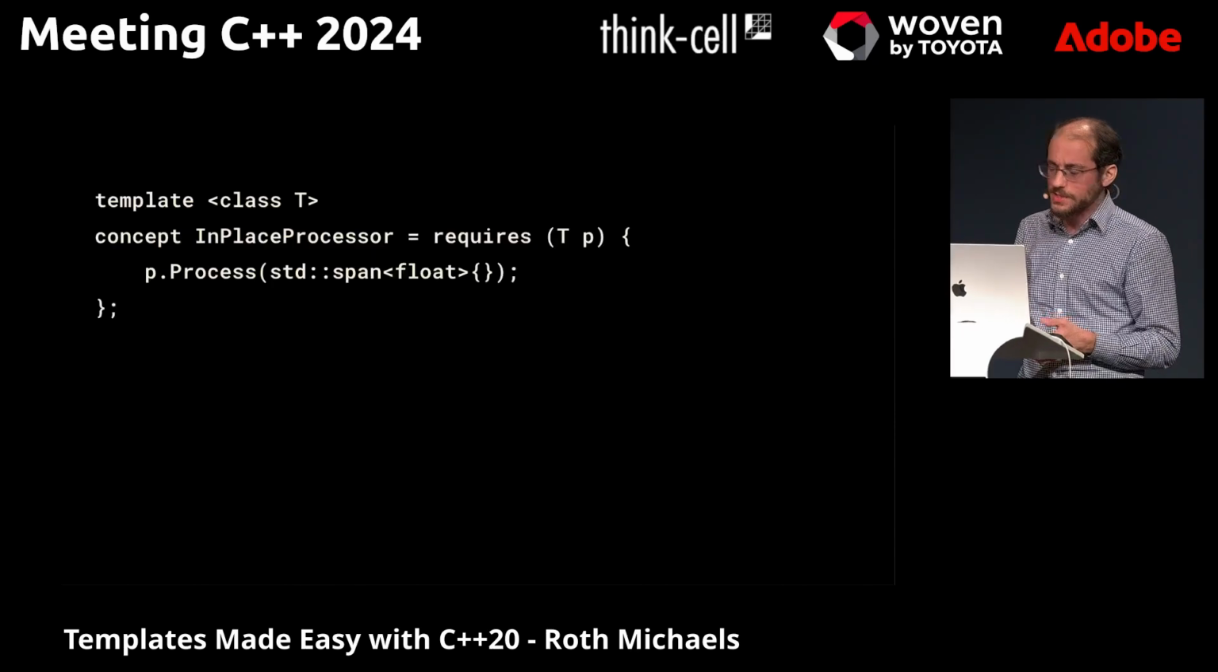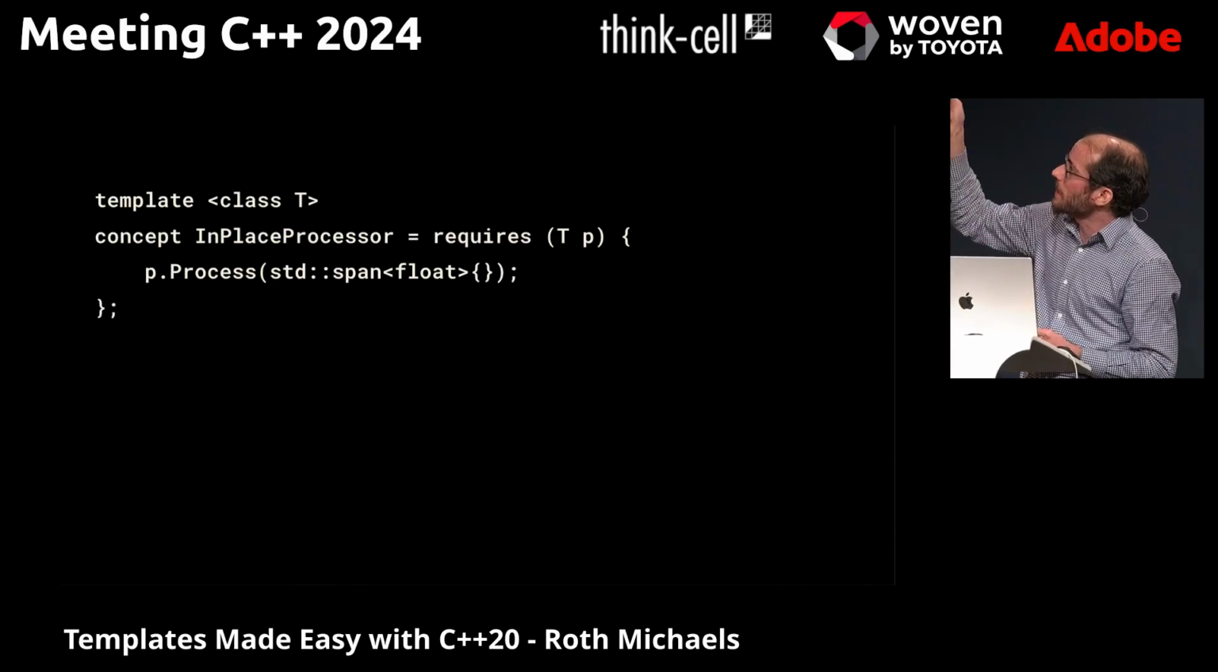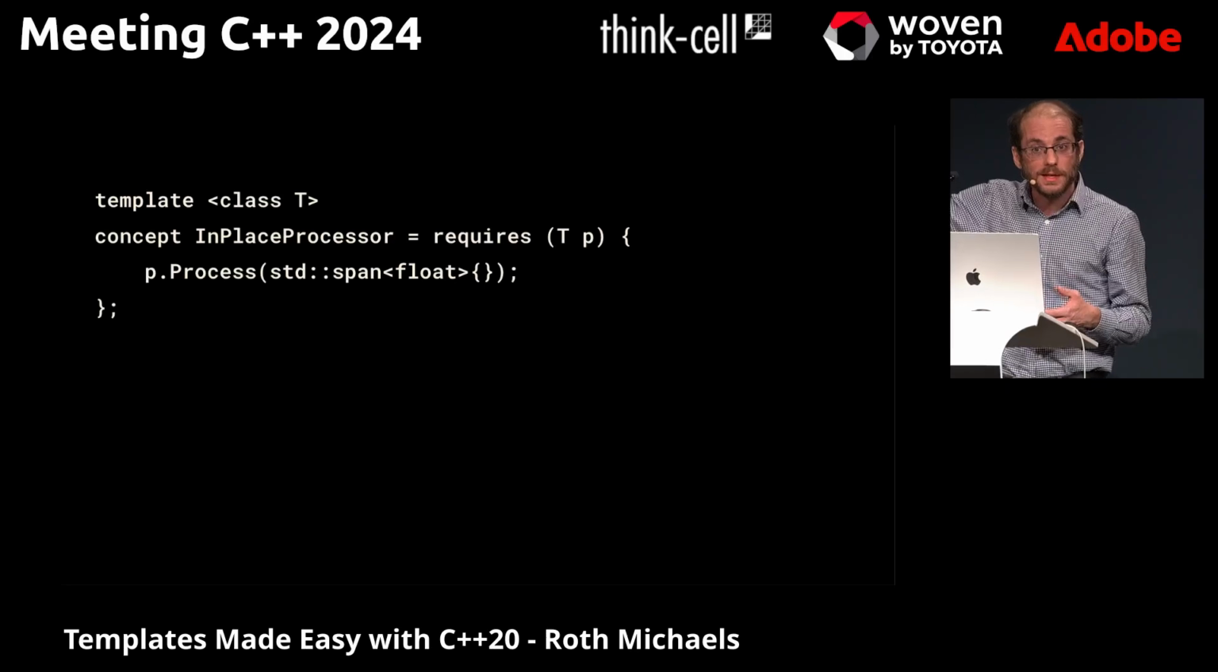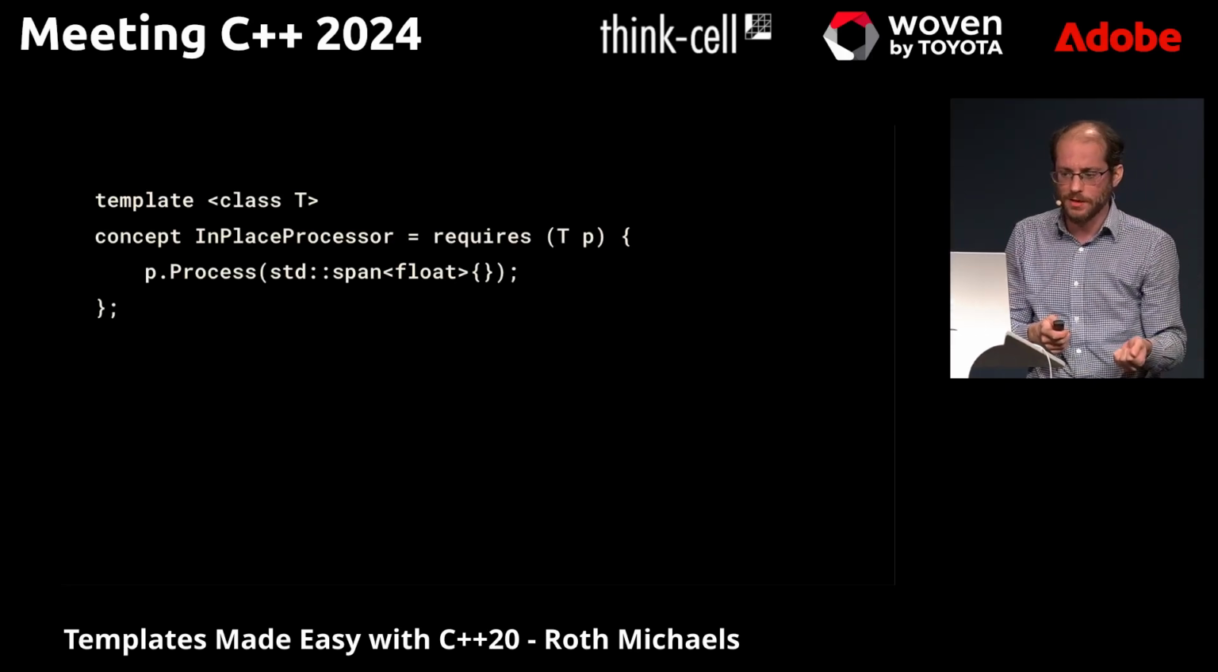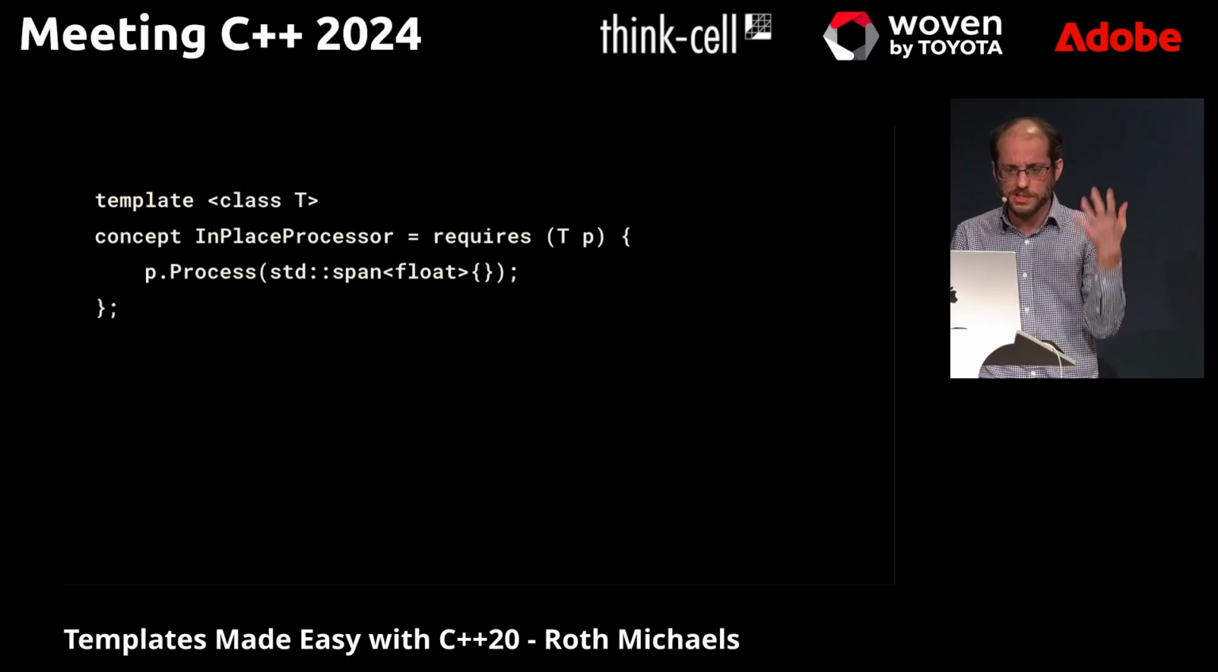So, because you see, the concept doesn't say it must have a reset. It must have a process, but I told you some of these need to have a reset as well. So what can we do about this? There's kind of two neat little options.